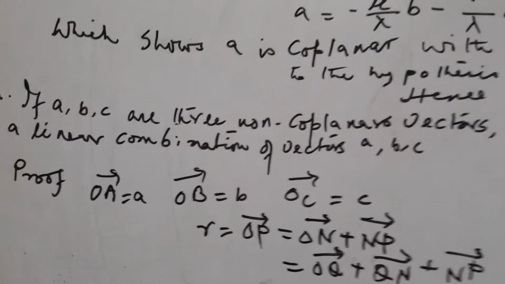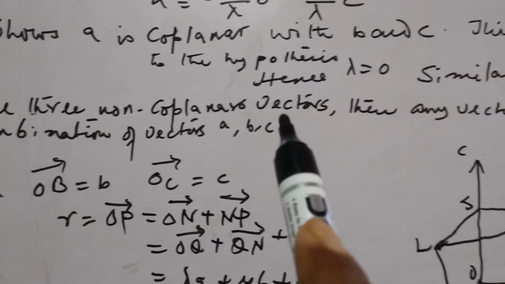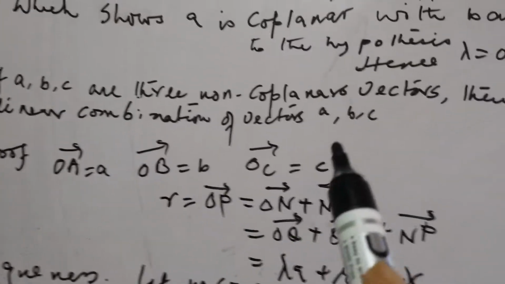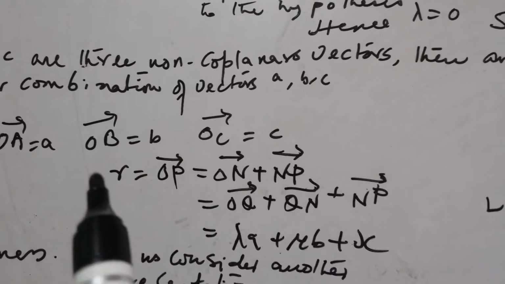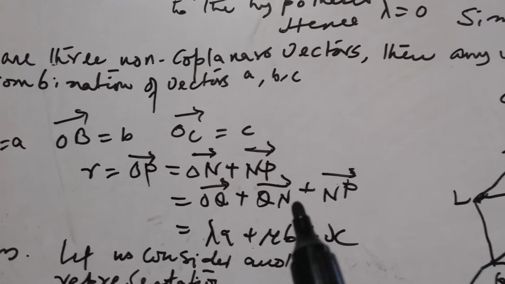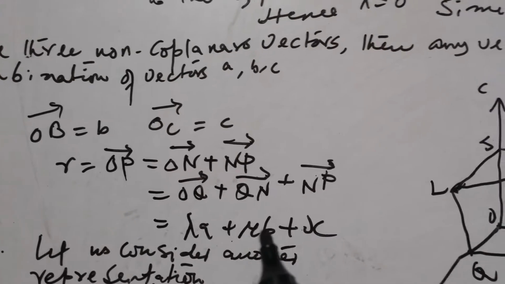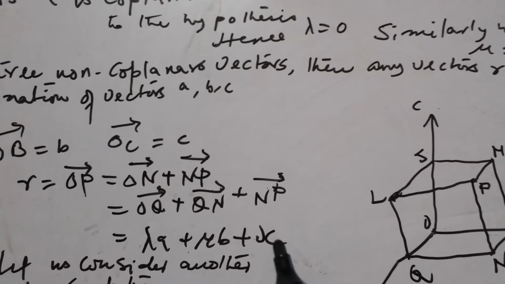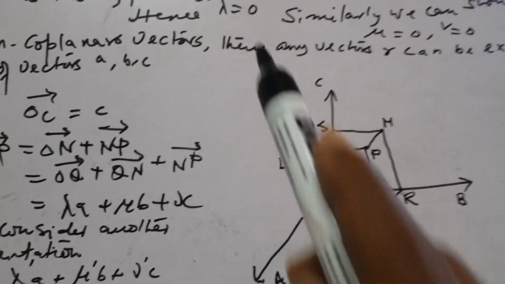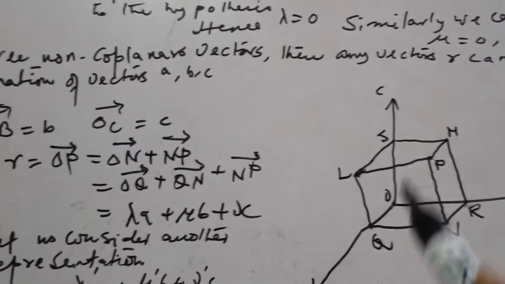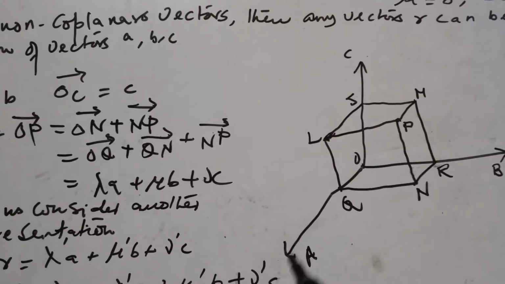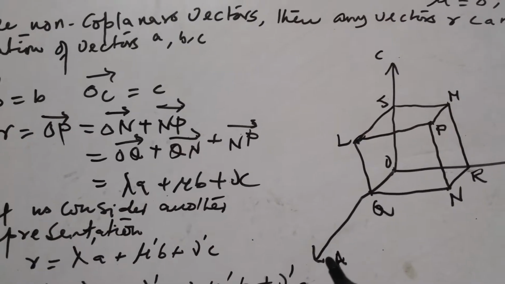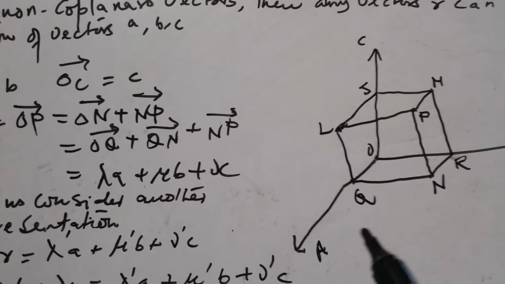Number 3: if A, B, C are three non-coplanar vectors, then R can be expressed as a linear combination of A, B, C, that is R equals lambda A plus mu B plus nu C. Let OC be C vector, OB be B vector, OA be A vector.